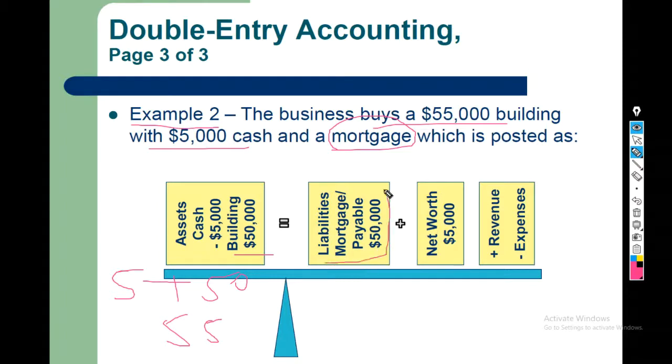Correspondingly, there is a loan right here which is a liability of 50,000, and this is the owner's capital, that is the cash used for the business, that is 55. Hence it is balanced. So for every debit reaction there is a credit reaction, and for every credit reaction there is a debit reaction.